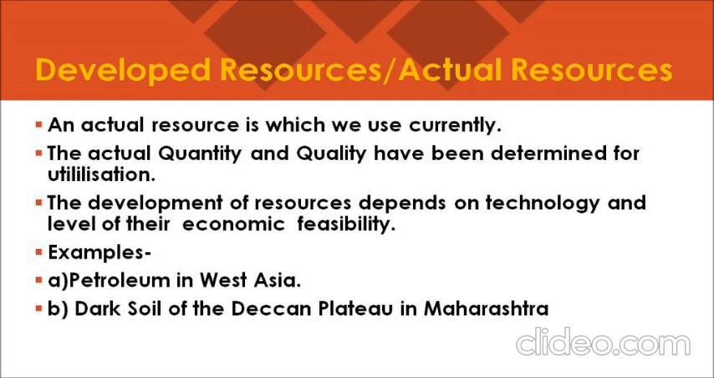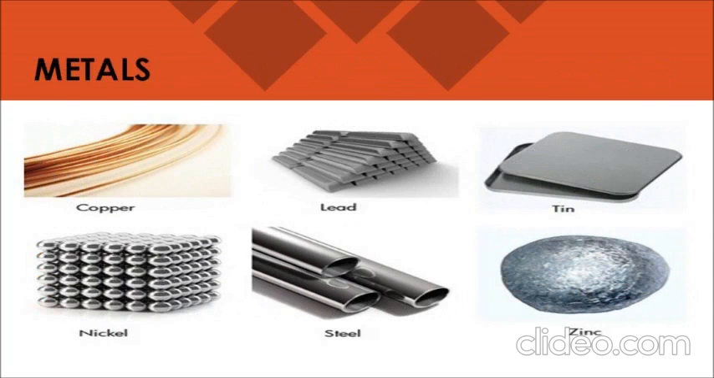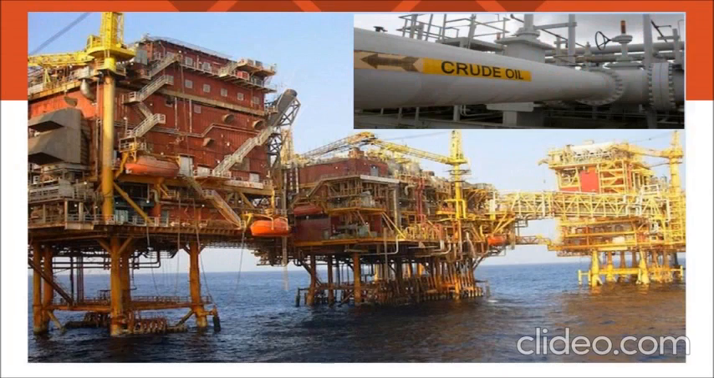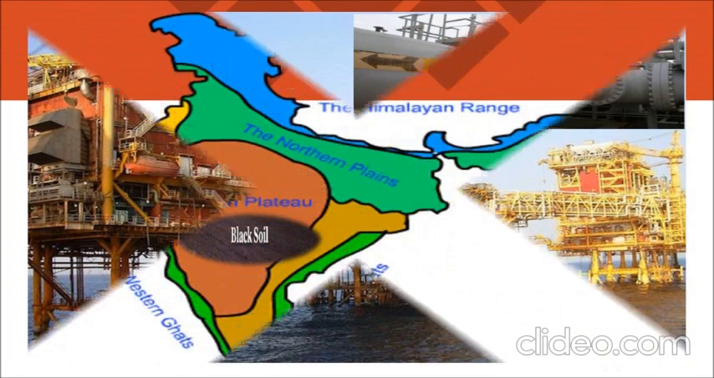So you can write any example under this. We can write here some examples like metals. We can write about water, availability of water. We can write some examples like oil, right? Natural gas, because their quantity and qualities have been determined for our utilization.